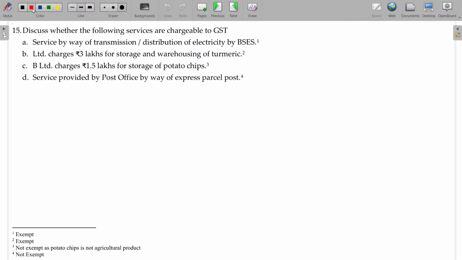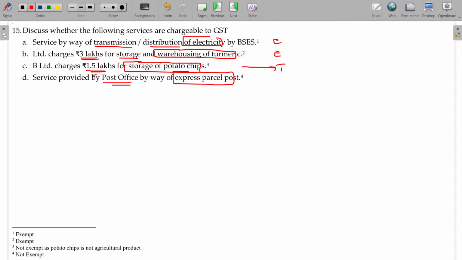Discuss whether the following services are chargeable to GST. Services by way of transmission and distribution of electricity. Electricity services are usually exempted. Some Limited charges 3 lakhs for storage and warehousing of turmeric. Warehousing services exempted. B Limited charges 1.5 lakhs for storage of potato chips. Okay, taxable. Services provided by post office by way of express parcel service, parcel post. This will be available with private players also. If a similar service is available with private as well as government entities, then it is always taxable.